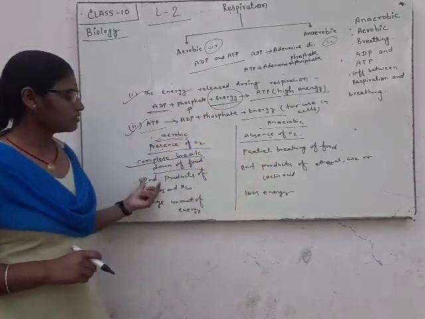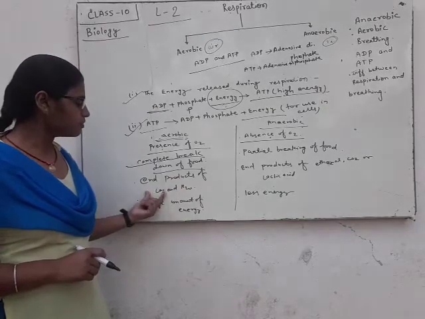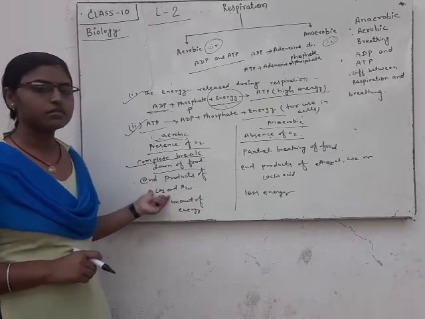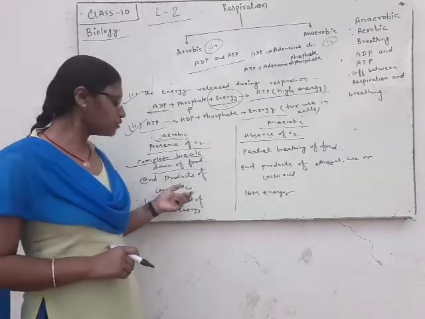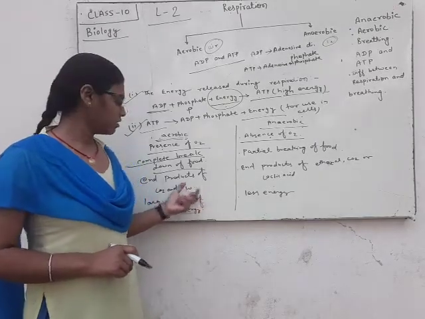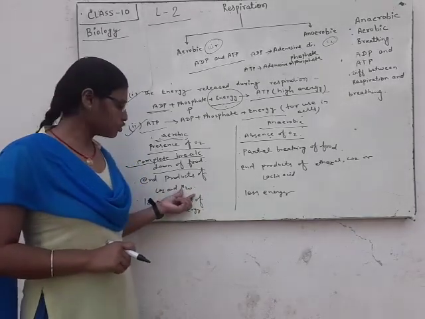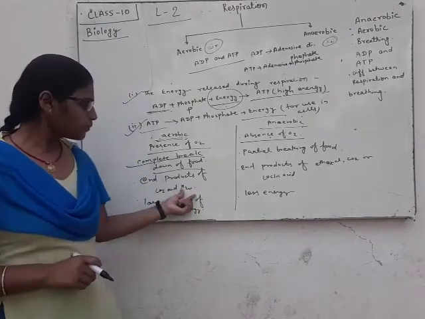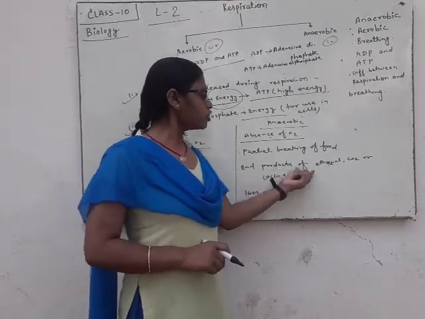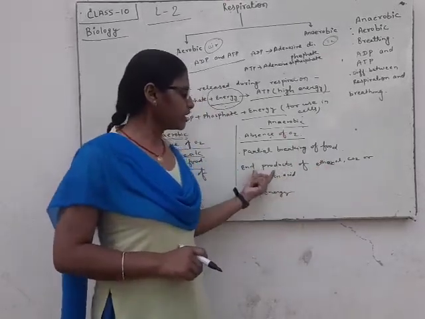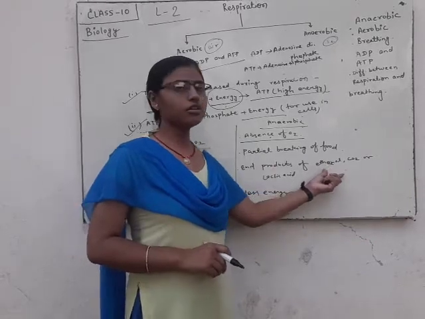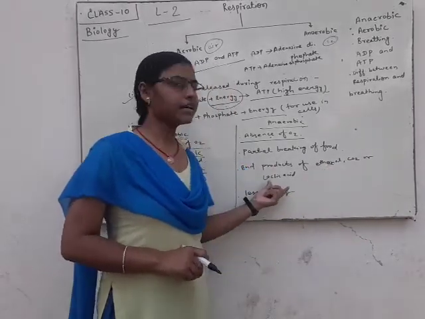The end products of aerobic respiration are CO2 and H2O, and the products of anaerobic respiration are ethanol, CO2 and lactic acid.